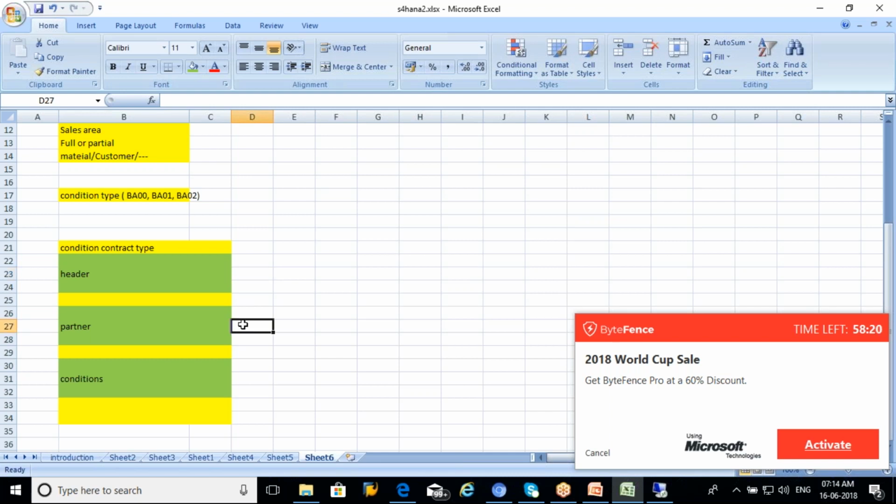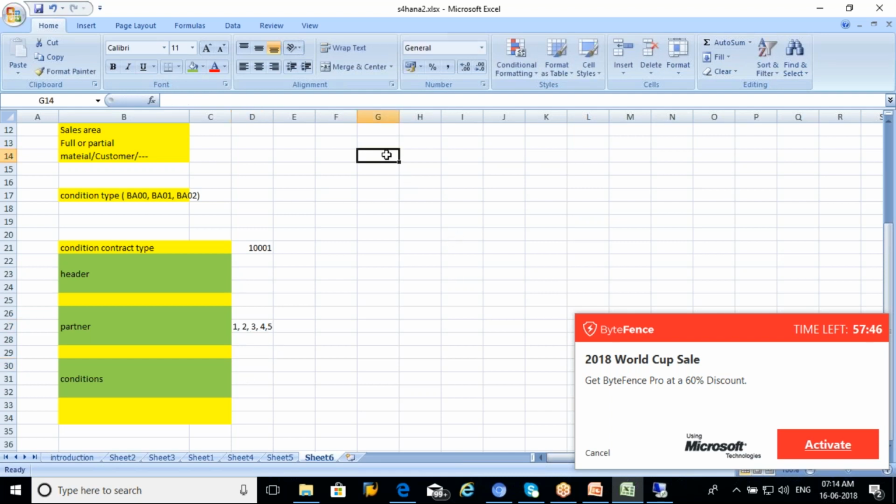At a single business partner level also we can create, or we can combine one condition contract for all the business partners. So let's say I have created a condition contract of 1001. In this I have activated all the business partners who are relevant. When I create any transactions, say for example in this I have 1, 2, these are all my business partners, and the conditions, everything is filled.